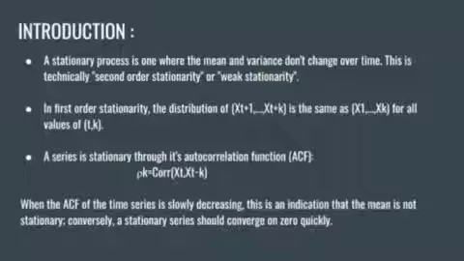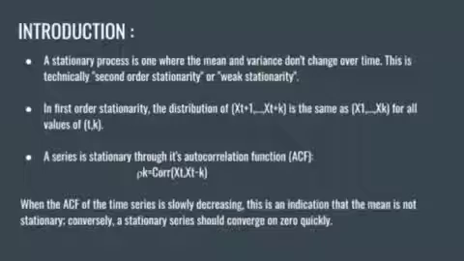And then the second point. In first order stationary, the distribution of x_{t+1}, up to x_{t+k}, is the same as that of x_1 to x_k for all values of t and k.